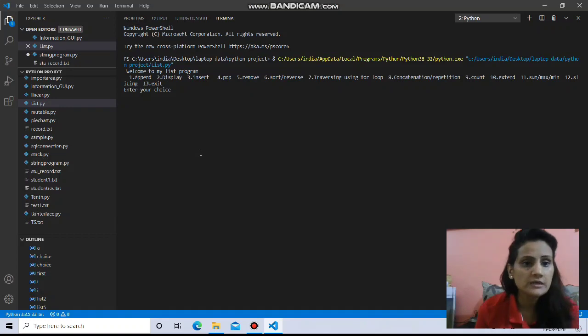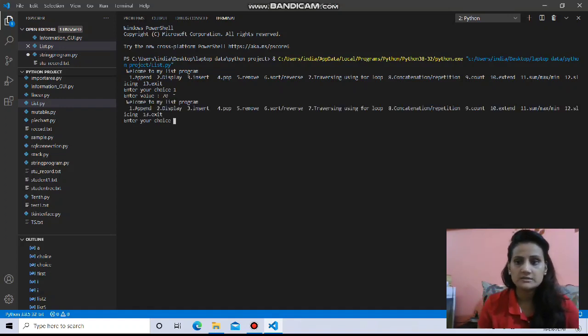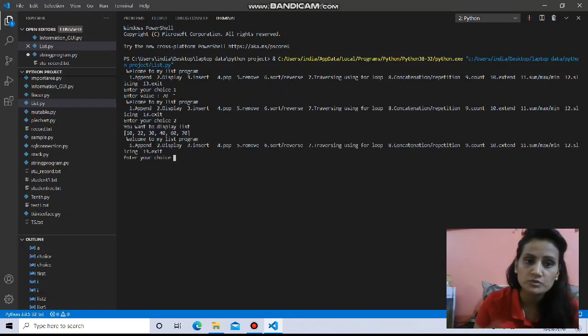Now if you can see here, this is the list that we created. Welcome to my list program: append, display, insert, everything is there. Now I'm starting to run it because we are short of time. One, enter the value that you want to append in the list. I am giving the value to append as 70, suppose. So in my list 70 is added, but I want to see my change, so I'm choosing option number 2. So my list, see here 70 is added.